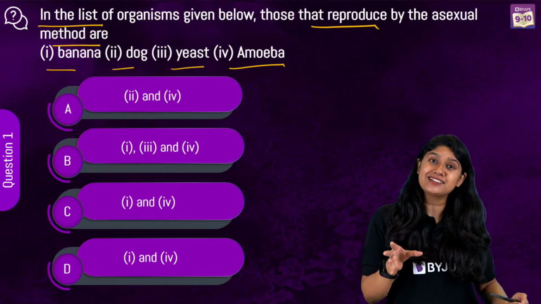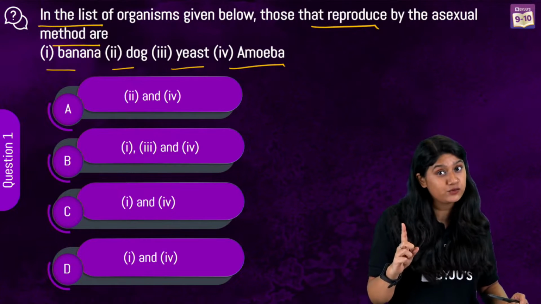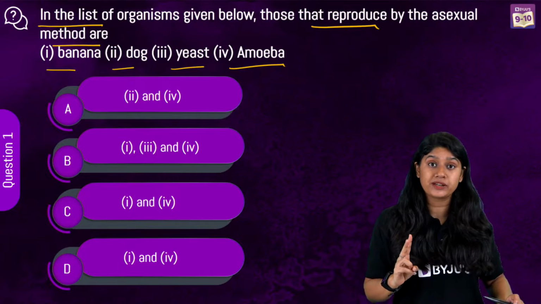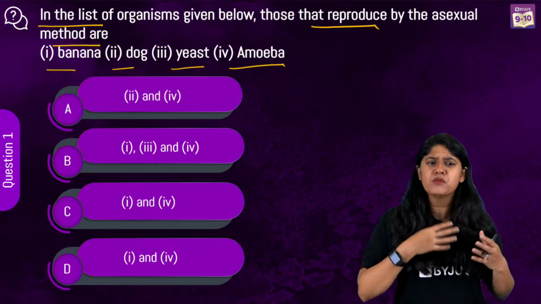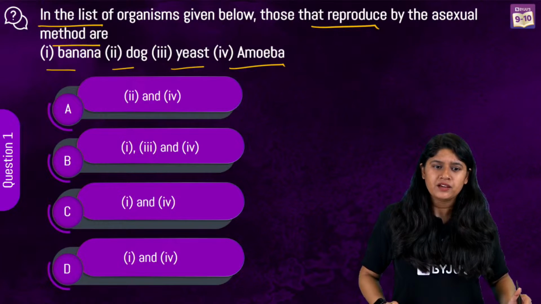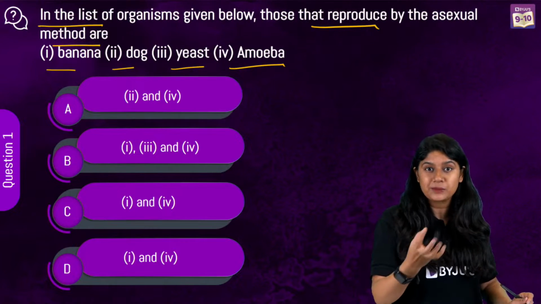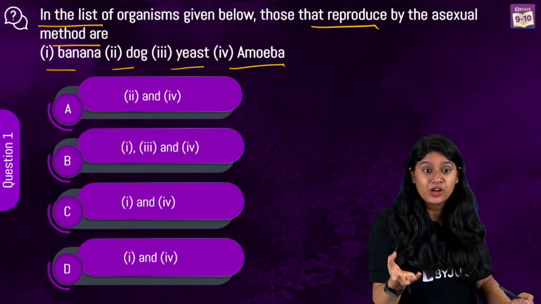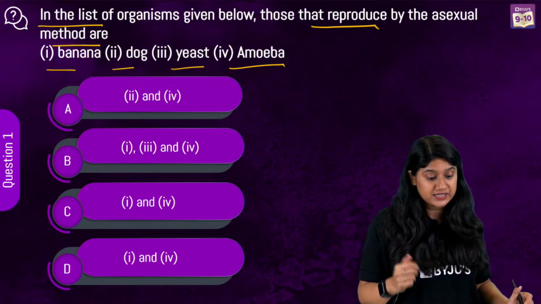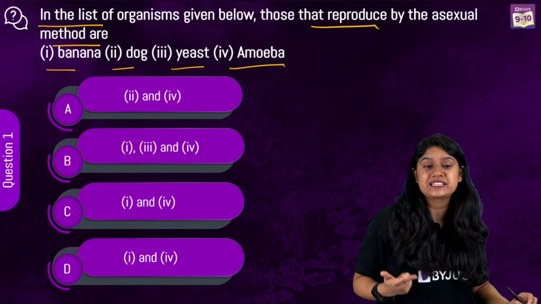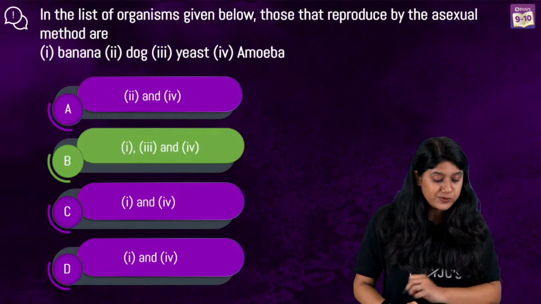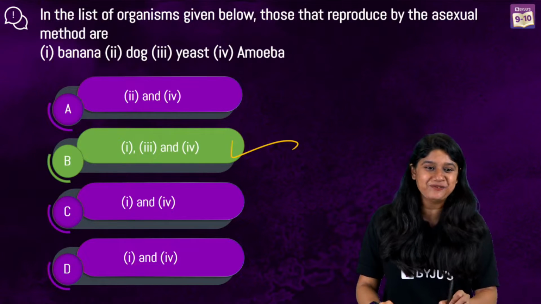We know that in asexual reproduction, only a single parent is involved, no gametes are formed, and of course the offspring are identical, right? They're more or less very similar. We can usually call them identical to their parents. So based upon these three factors, we can say that banana, yeast and amoeba show asexual reproduction. According to that, option B will be our correct answer.